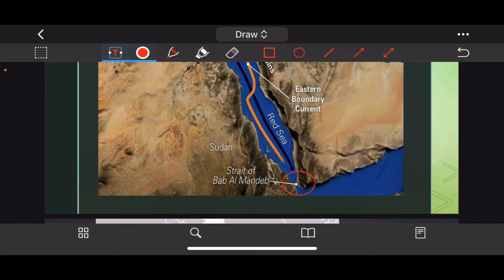I am emphasizing this point because a lot of students get confused between Bab el Mandeb and the Strait of Hormuz. That is why I have deliberately kept the maps of the Red Sea and the Persian Gulf simultaneously, because there is a very high probability of confusion.